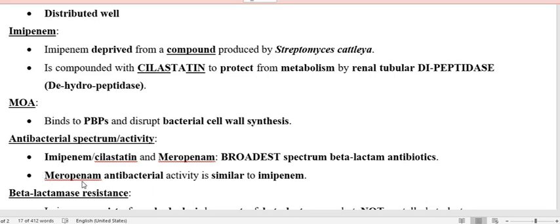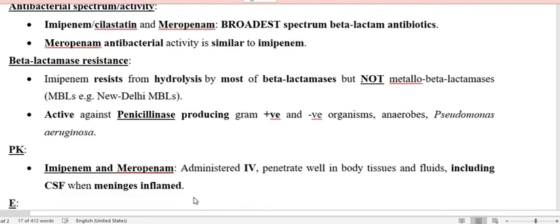The antibacterial activity of meropenem is similar to imipenem, so meropenem need not be discussed much more. The beta-lactamase enzymes are not going to destroy the beta-lactam ring of carbapenems like imipenem and meropenem.